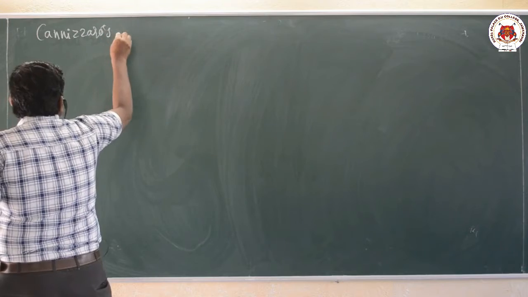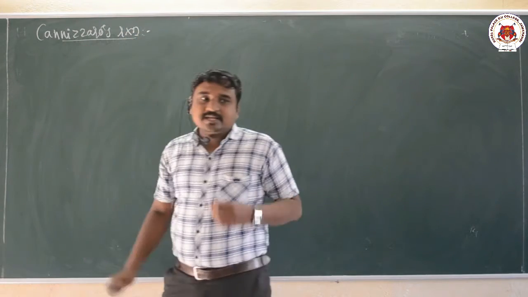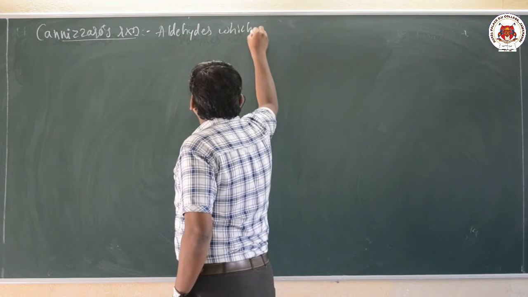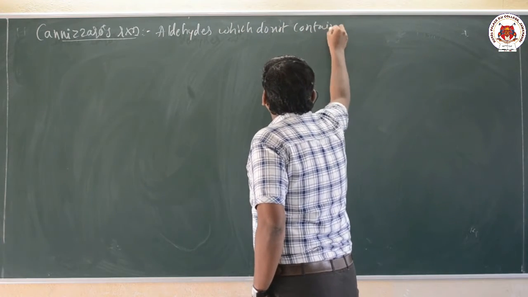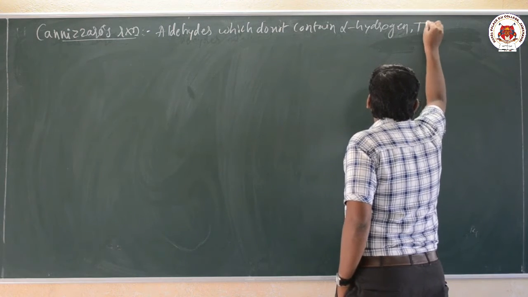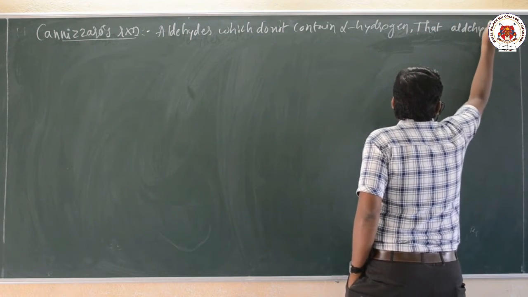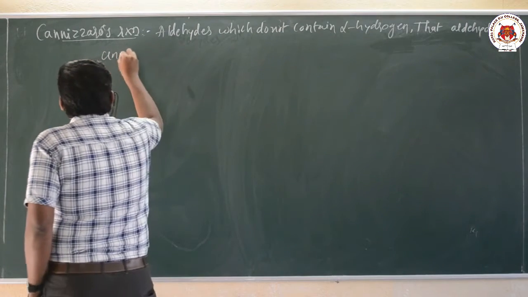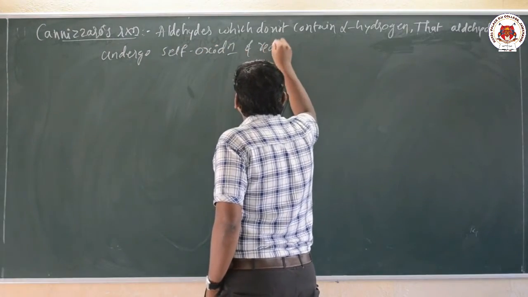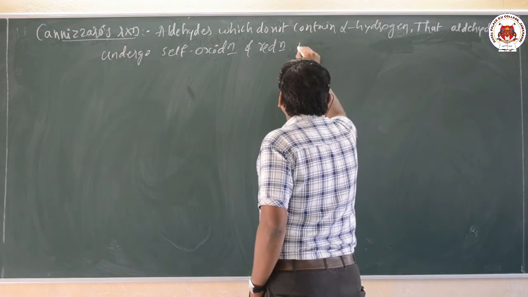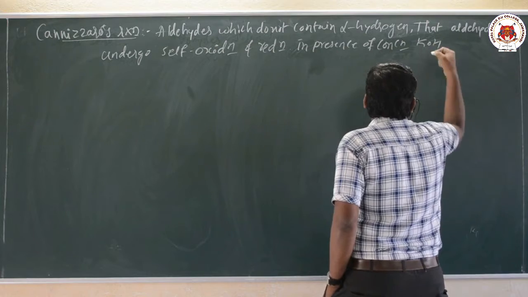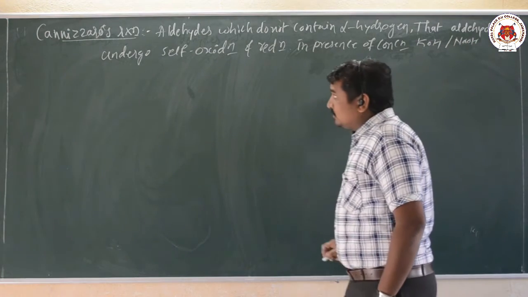Cannizzaro reaction. Aldehydes which do not contain alpha hydrogen undergo self oxidation and reduction in the presence of concentrated potassium hydroxide or sodium hydroxide.